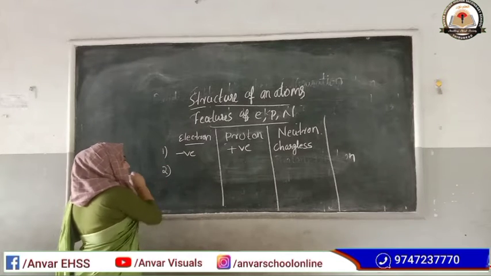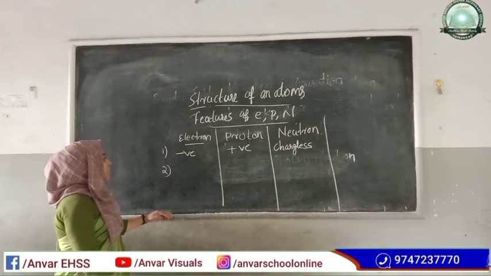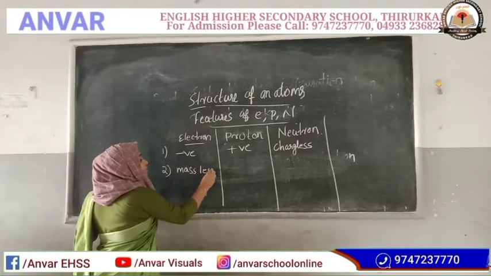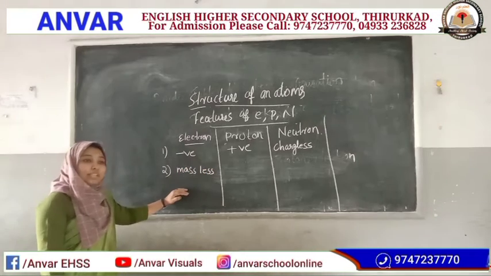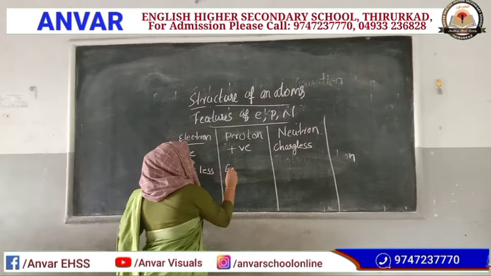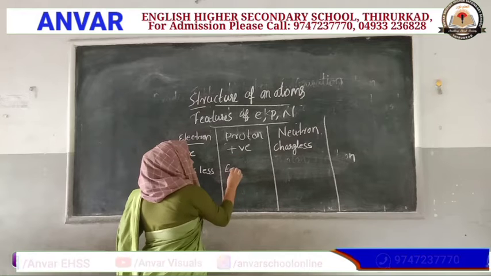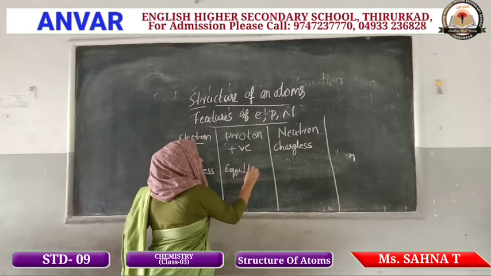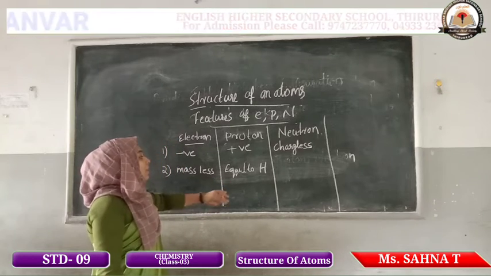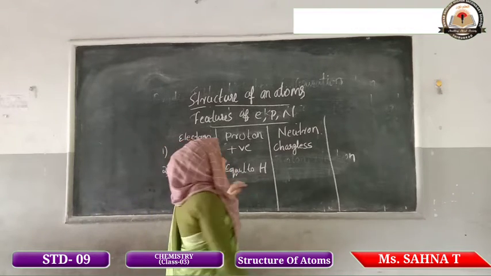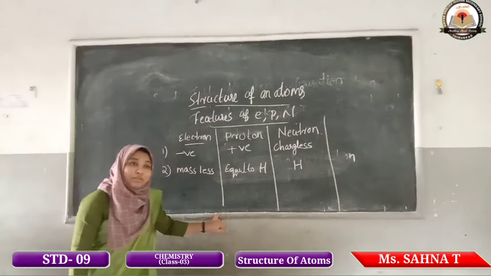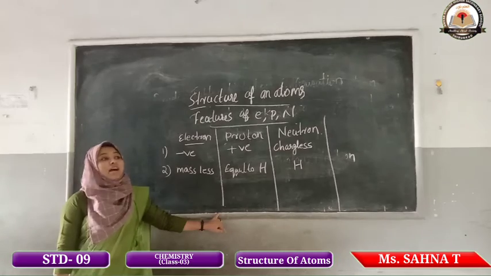Second, mass. The mass of the electron is very less. The mass of the proton is equal to a hydrogen atom. The mass of the neutron is also equal to a hydrogen atom.